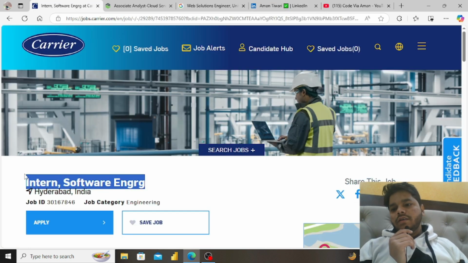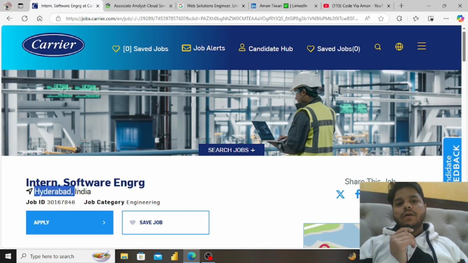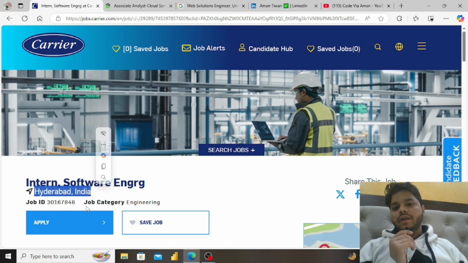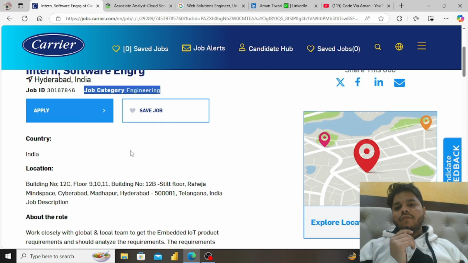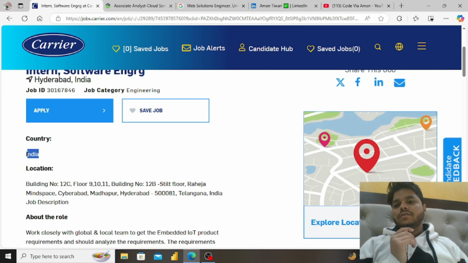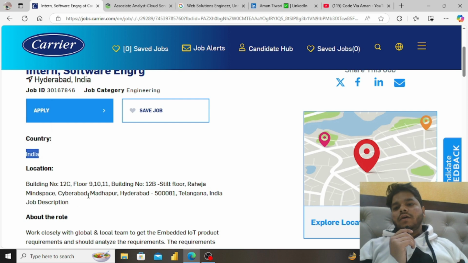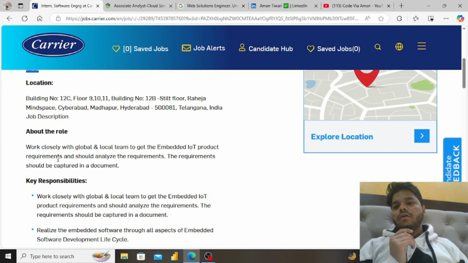So guys, you can see here the location. Location is Hyderabad, India. This is the job ID. This is the job category, engineering. You can apply from here. Click on the apply icon. Then this is the country, you can see here India, and this is the location, Hyderabad, Telangana. And about the role, you can read all the information about the role. And key responsibilities, so read it carefully.